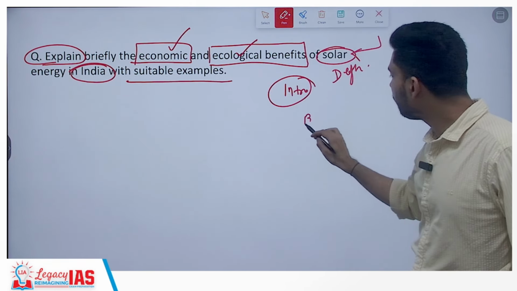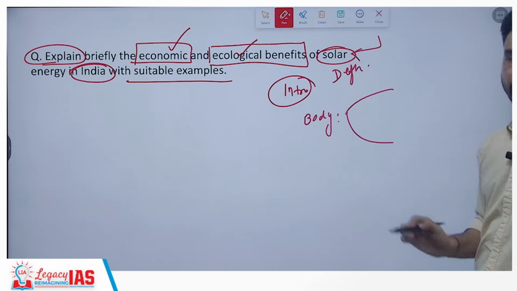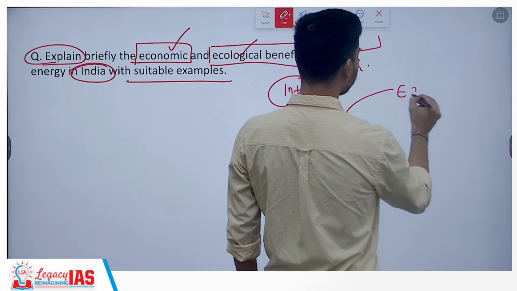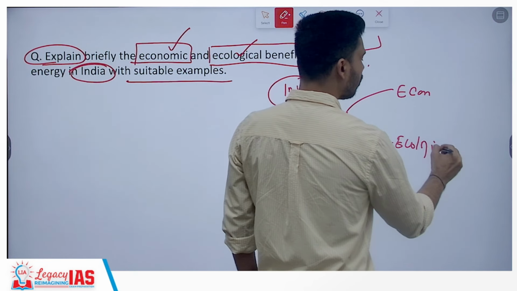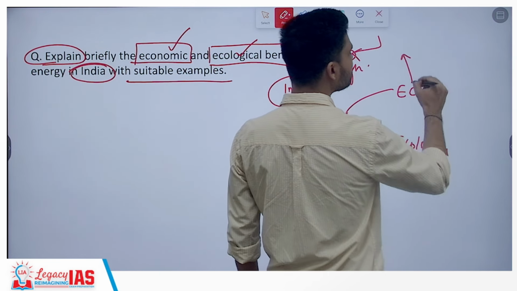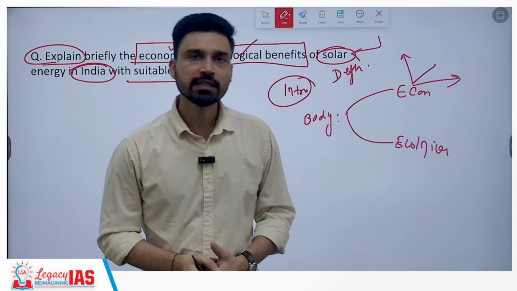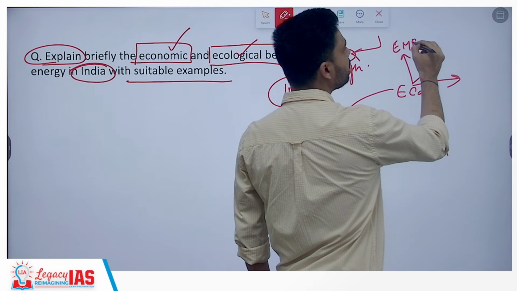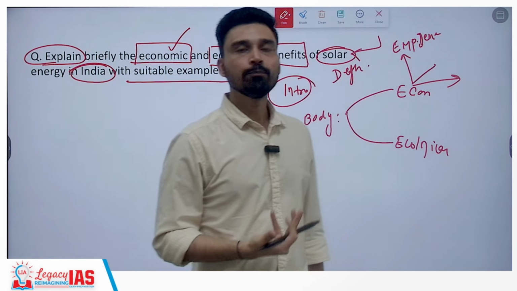So when you're writing the main body part, when you're describing the benefits, make sure that you split the answer into two parts. In the first part, you will talk about the economic benefits, and in the second part you will talk about the ecological benefits. When you're talking about economic benefits, there are various points you can write. For example, employment generation, because in solar energy a large number of people are getting employed, right? So you have employment generation.